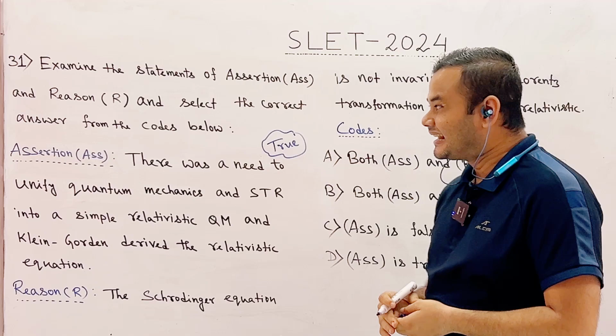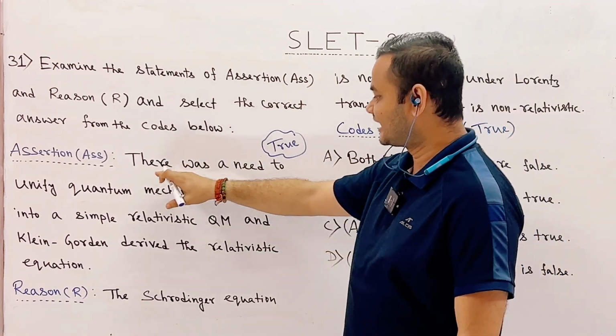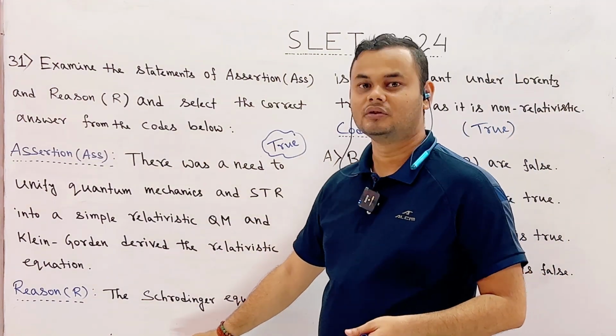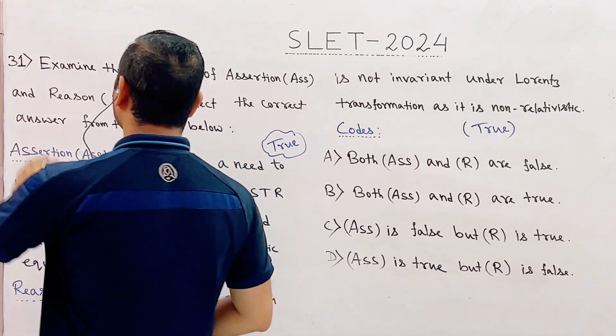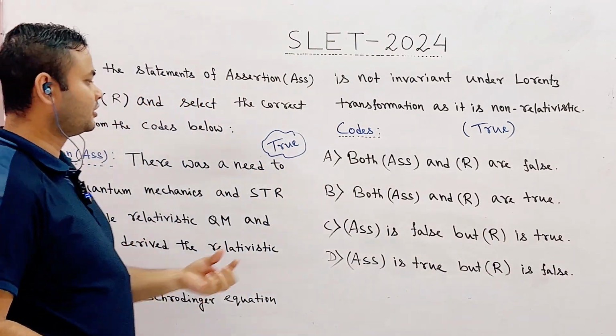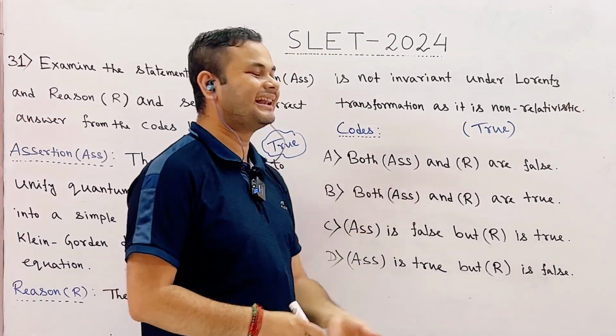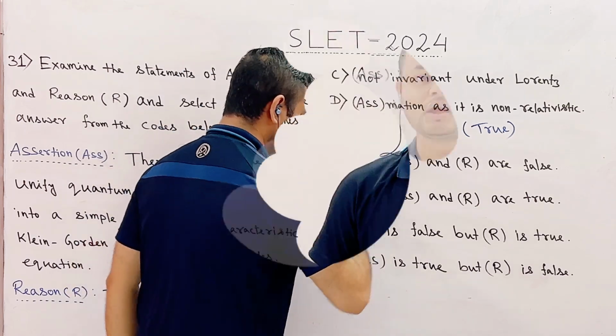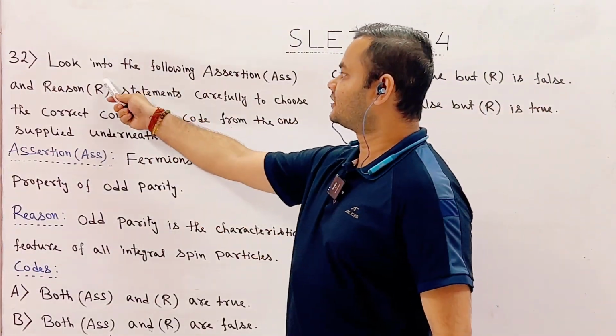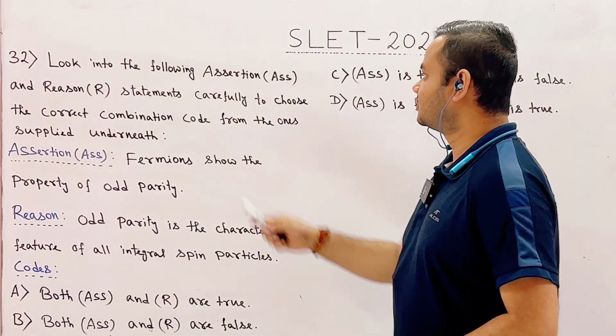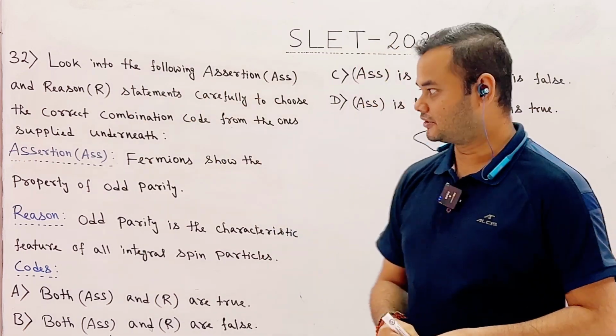So, after analyzing, we have seen that both assertion and reason are true. So, therefore, the correct answer of question number 31 is option B. Both assertion and reason are true. Okay? Now, let us move to question number 32. This is also assertion reason type question.